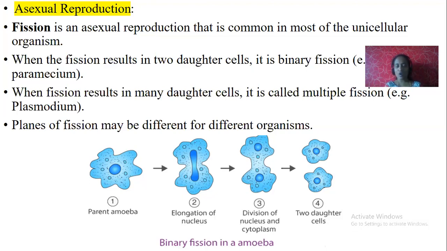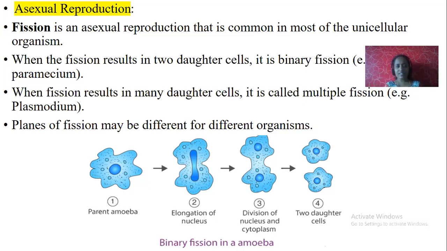It is most commonly seen in unicellular organisms. What are unicellular organisms? I told you already. Unicellular organisms, in the sense, organisms made of only one cell. Example, amoeba, euglena, paramecium. So here you can see fission. What is meant by fission? A single organism divides into two equal halves.